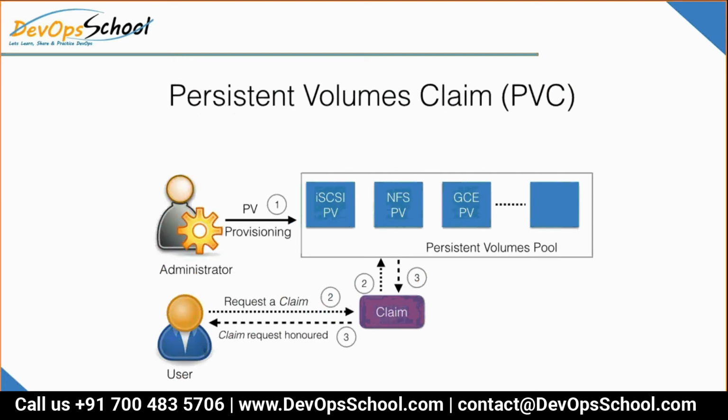After that, what will happen? Step number 1 is done. Then lots of PVs will be available, a pool of PVs, a persistent volume pool, in the cluster. Now the user, meaning those who create a pod, will claim it. Step number 2. But claim from where? From the pool of PVs. Look at the arrow. If a PV in the pool is available and the claim is respected, then you can use that in the pod. Look at the 1, 2, 3. Guys, are you able to understand this image?